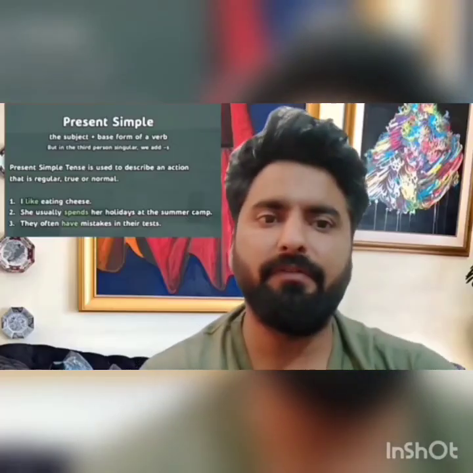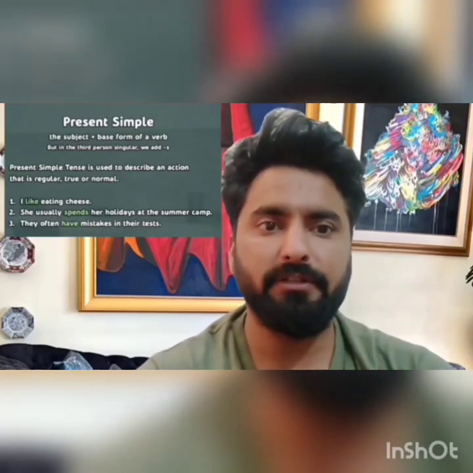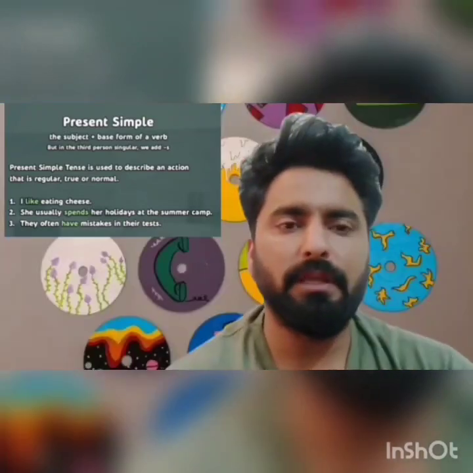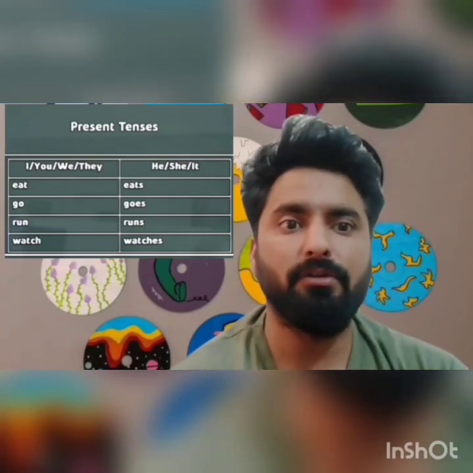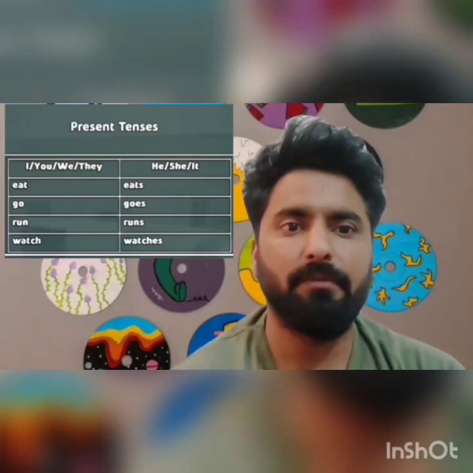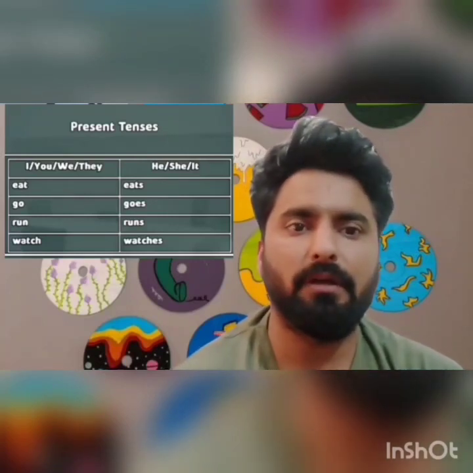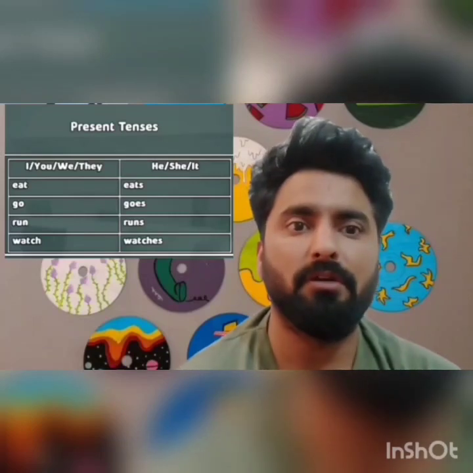He plays. Present indefinite tense is used when we describe actions which are regular, normal, and true. For example, I like eating cheese. She usually spends her holidays at summer camp. You can clearly see in this table the verbs eat, go, run, watch, and in the first column they are used with I, we, you, they. So there is no s or es with these verbs. In the second column the same verbs are used with he, she, it. So eat becomes eats, go becomes goes, run becomes runs, and watch becomes watches.